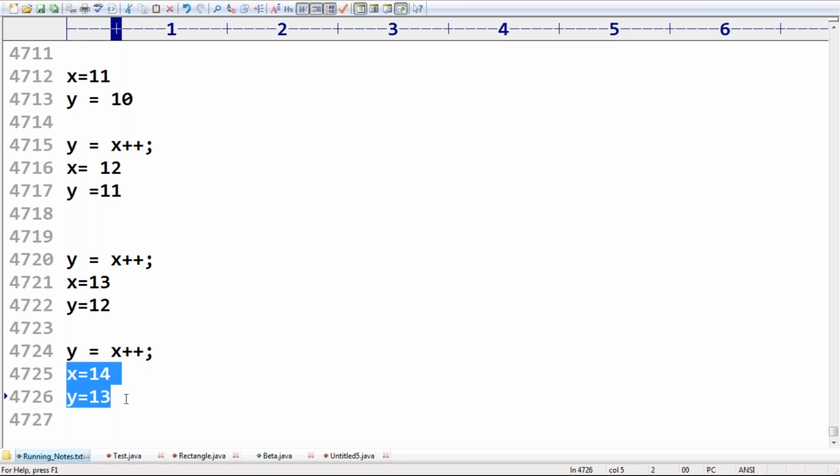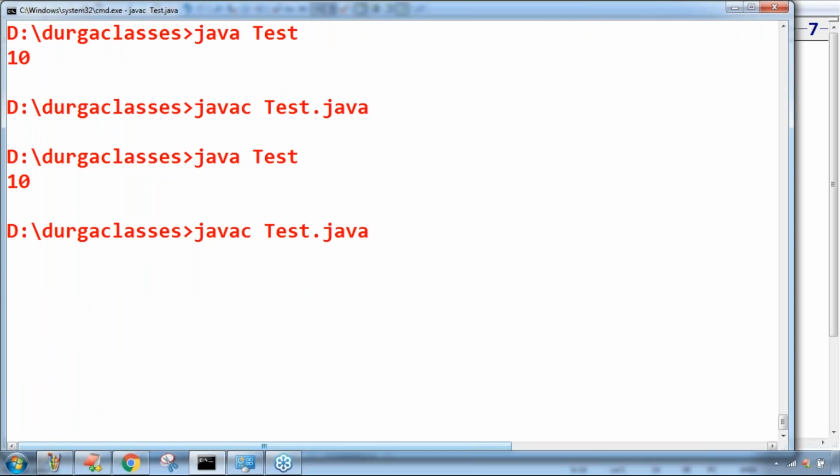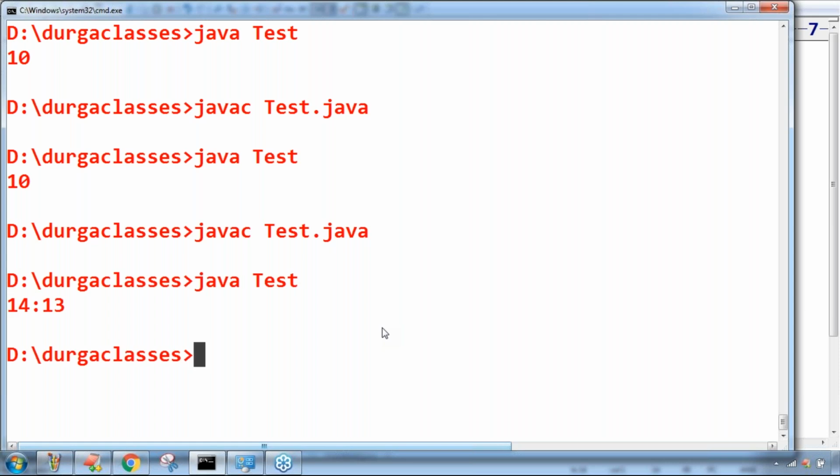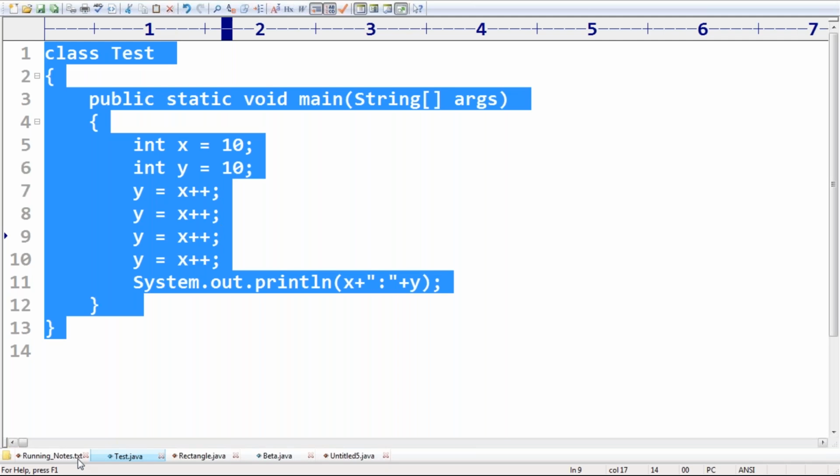All the people are in the position to understand. But the answer we are going to get, 14, 13 is the answer. Let me cross check. 14, 13 itself is the answer. Yeah, Rahim, any doubt?